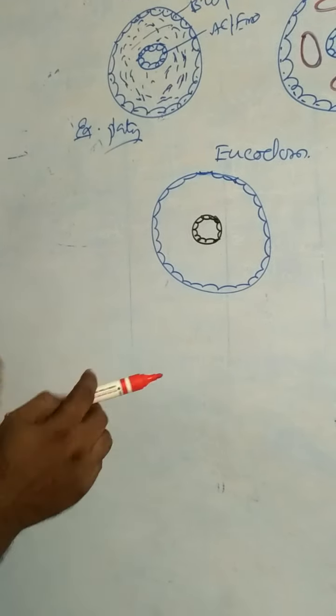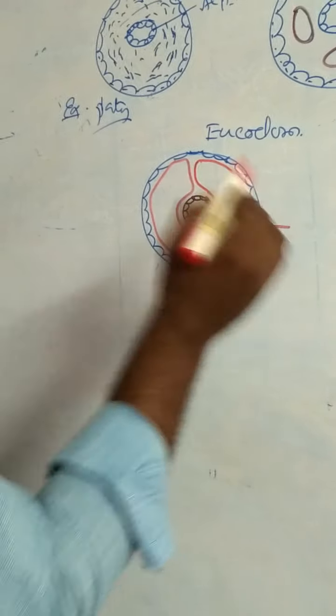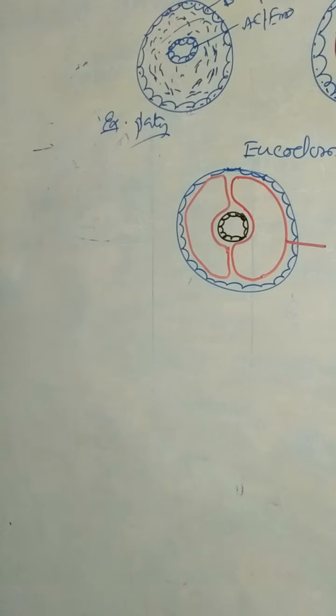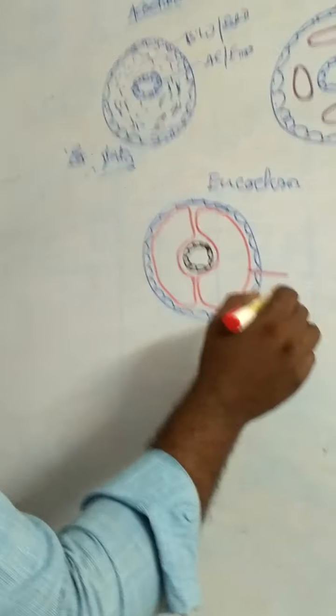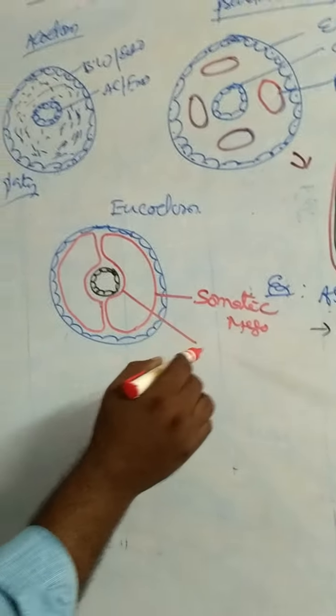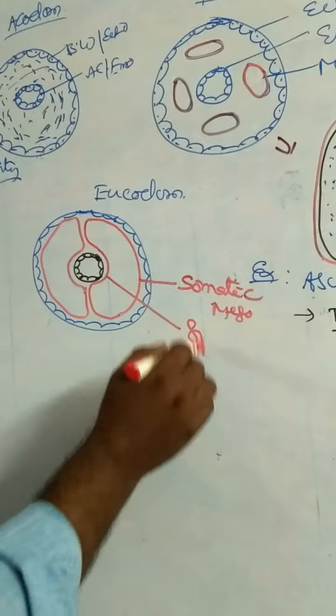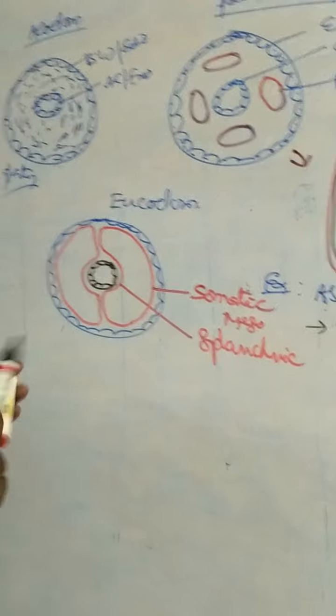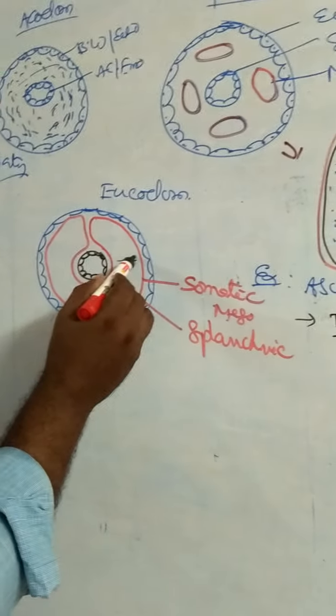The mesodermal layer attached to ectoderm is called parietal mesoderm or somatic mesoderm. The layer attached to endoderm is visceral or splanchnic mesoderm. Between these two layers, a space is present.